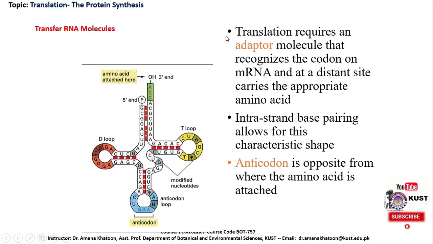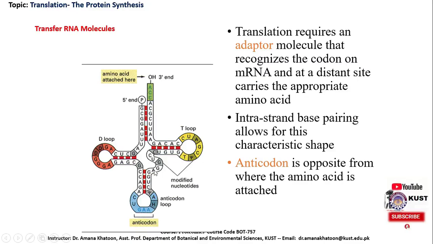The next requirement for protein synthesis is the transfer RNA molecule. Translation requires an adapter molecule that recognizes the codon on messenger RNA and at a distant site carries the appropriate amino acid. Intra-strand base pairing allows for this characteristic shape. The anticodon is opposite from where the amino acid is attached. Here we can see the single-stranded structure of the transfer RNA molecule.